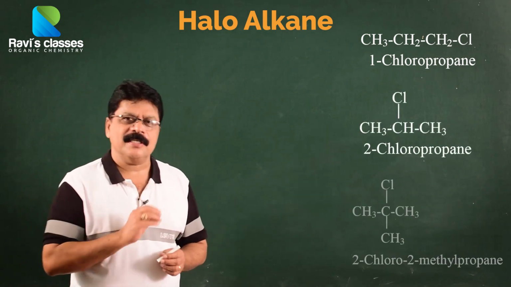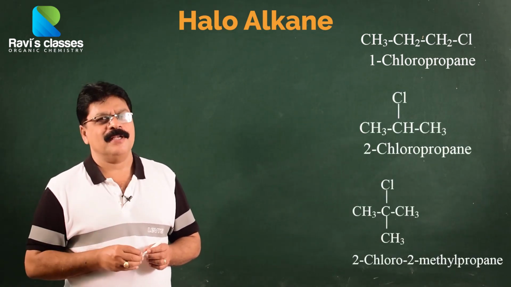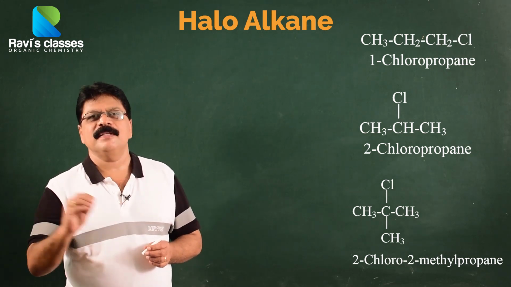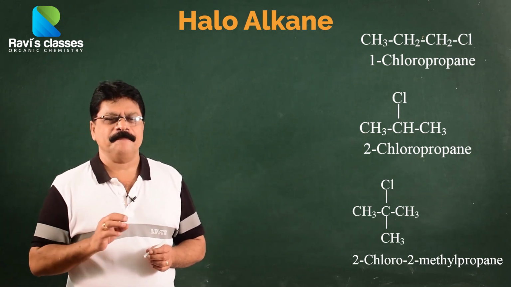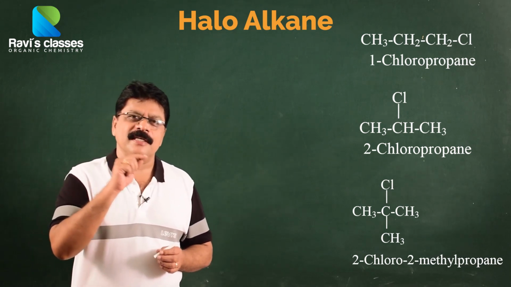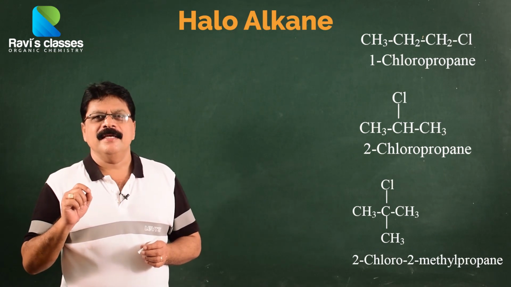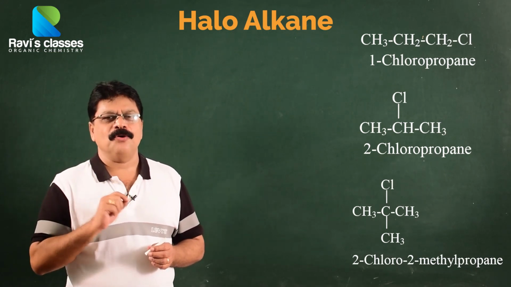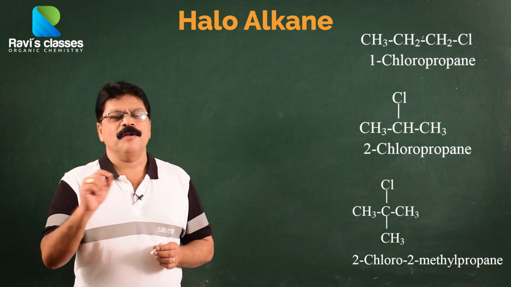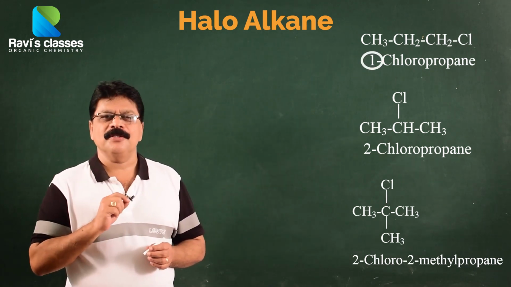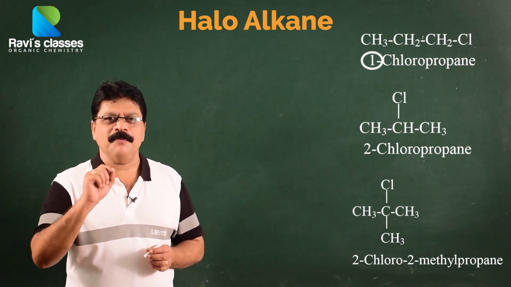If it is attached to a tertiary carbon, it is called a tertiary haloalkane. It is easy to understand from the name which class it belongs to. For example, if the halogen atom is on the first carbon, then it will be a primary haloalkane. So, the name will be 1-bromopentane, 1-chloropentane, 1-bromobutane. The number will be 1.